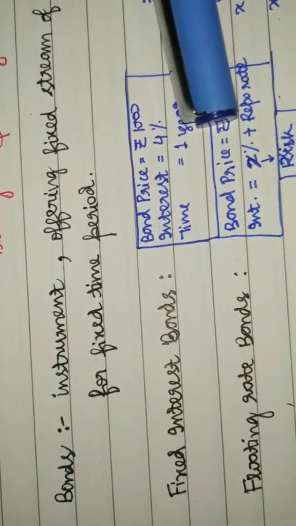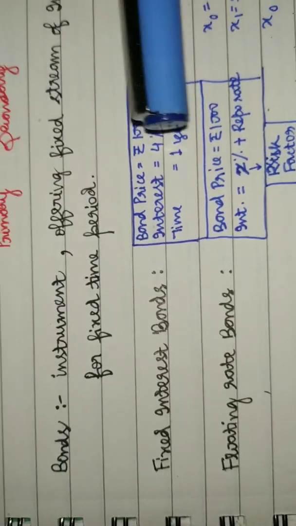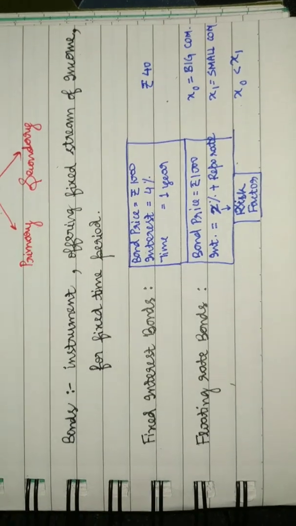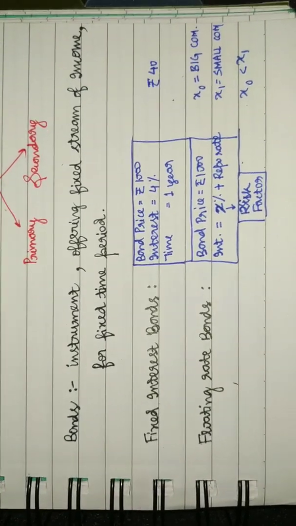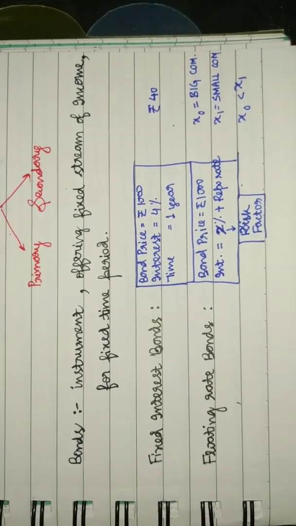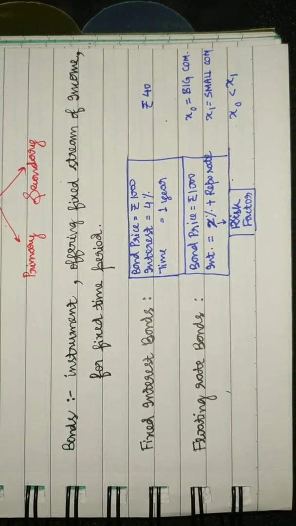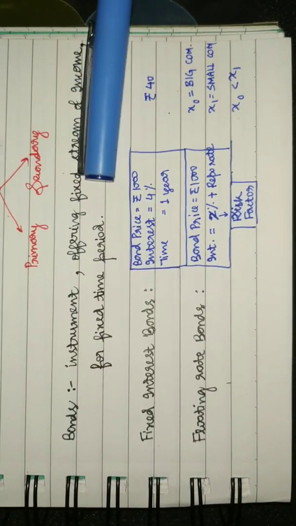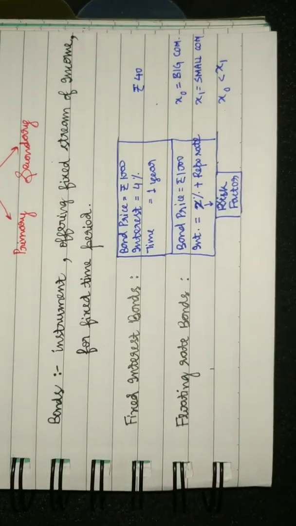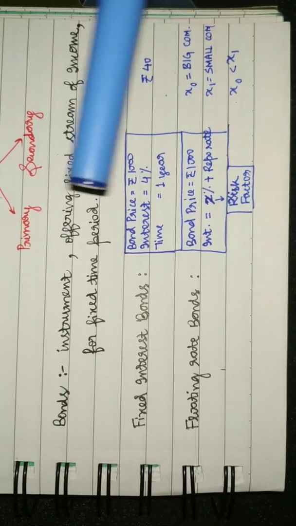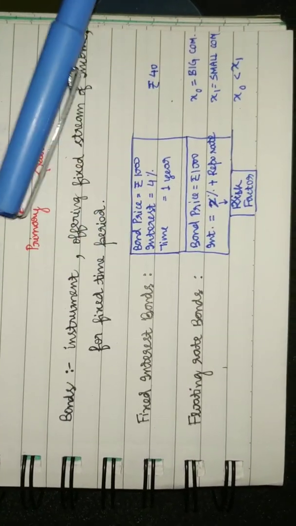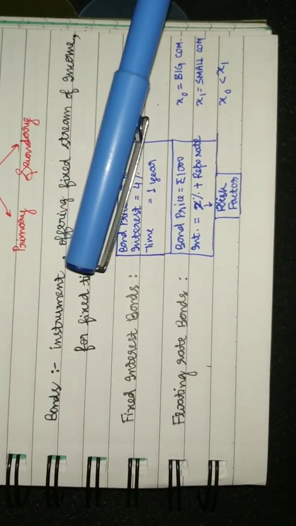This volatility of interest rate has been built in order to protect the lenders from interest rate risks. On the other hand, in a fixed interest bond, the interest rate risks are not covered.